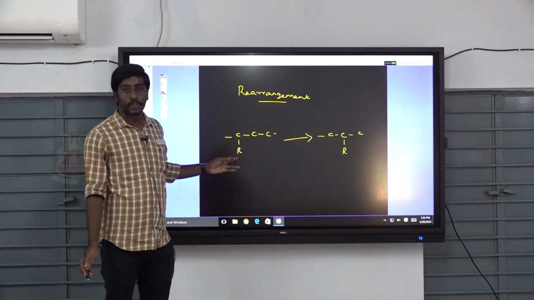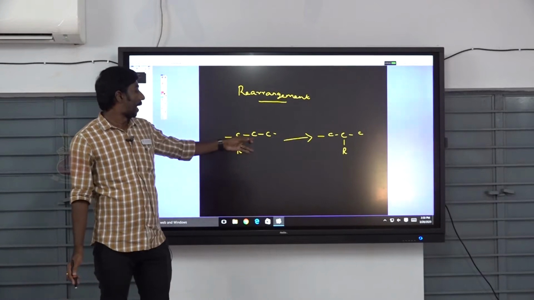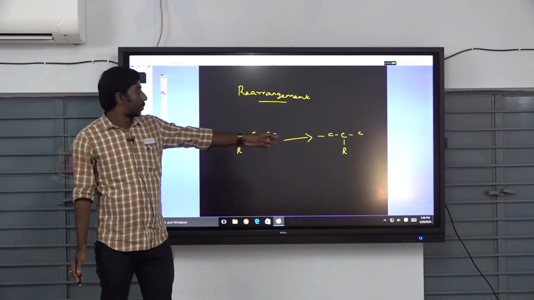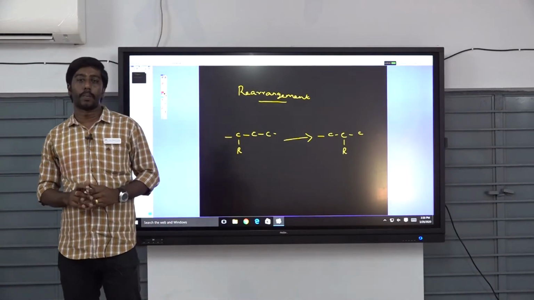R is the substituent. This is the migrating group. It migrates from one carbon atom, carbon one, to carbon two. So this is rearrangement. Now we discuss the pinacol-pinacolone rearrangement.